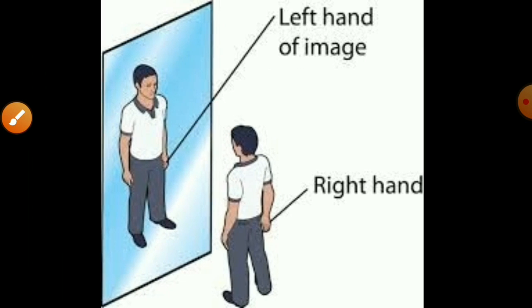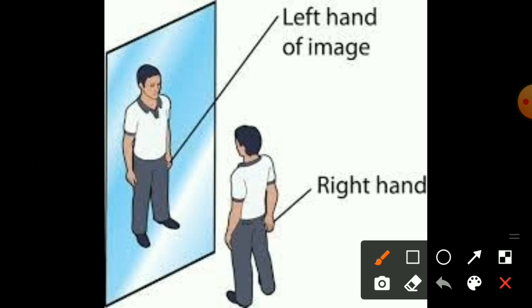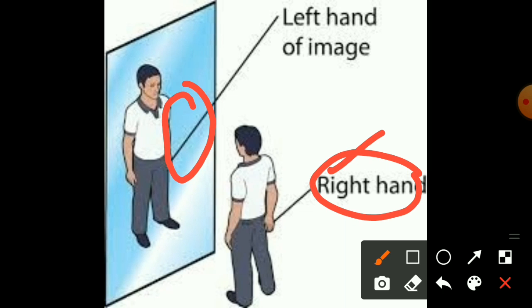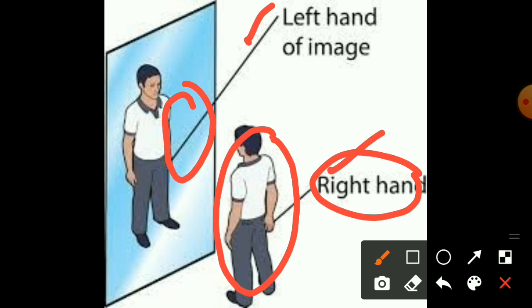The next property is a special characteristic. Our left hand appears as a right, and the right hand appears as a left. When you are standing in front of the mirror, your right hand appears as a left and the left appears as a right. This is the most important basic information.